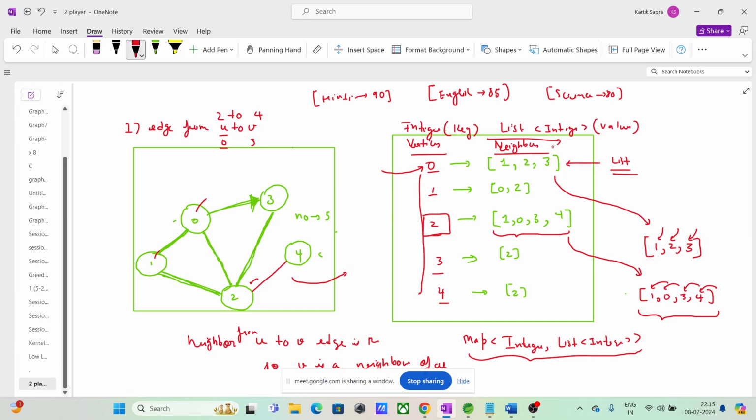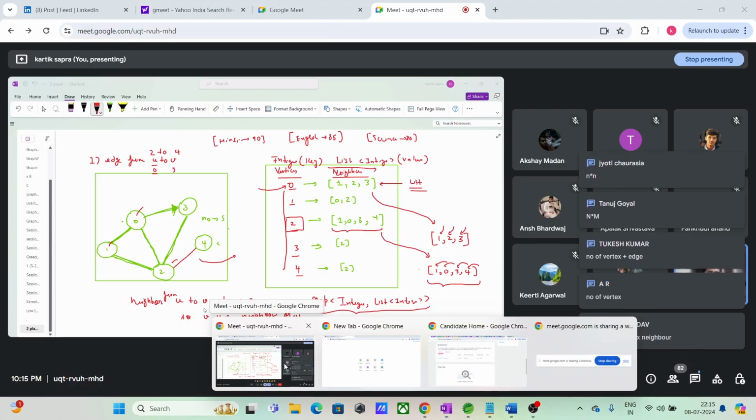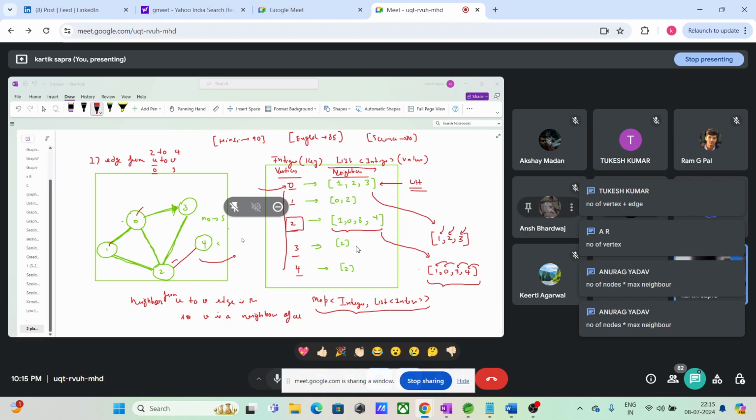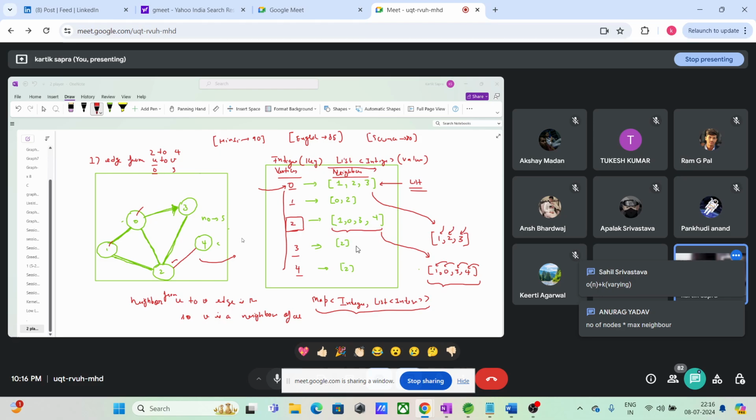Tell me, think. Is it somewhat like number of vertices plus edges? Let me count. Let's see.